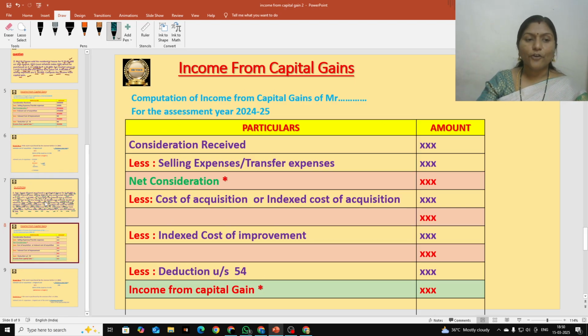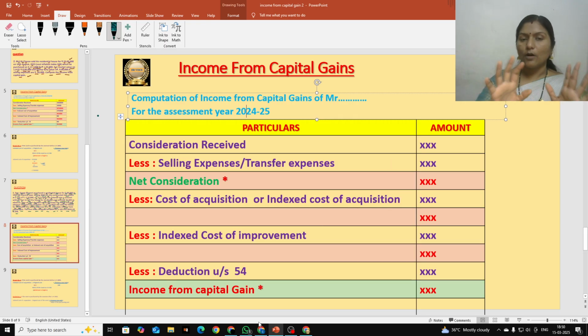So this is our format, students. Always we have to follow this format whenever we deal with income from capital gains. On the top we should give the heading, computation of income from capital gain of Mr., but here not Mr., Mrs. Okay, Mrs. or Srimati. You can write Srimati.